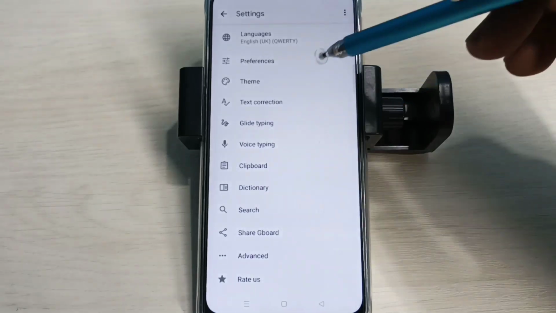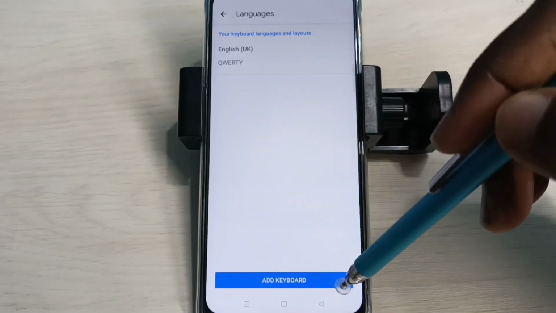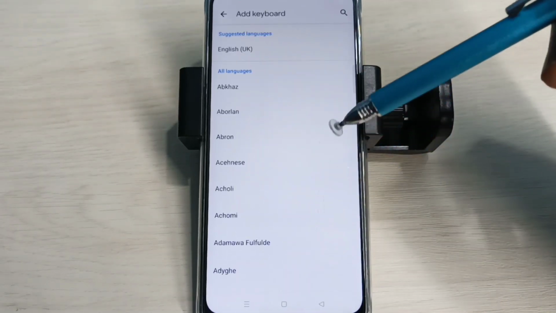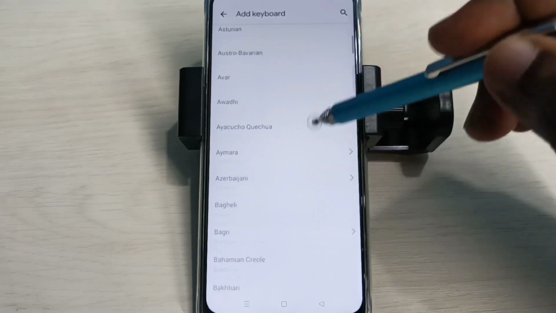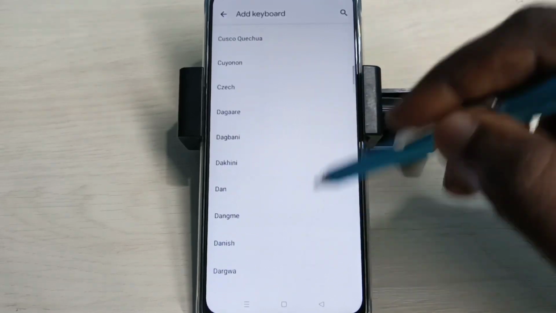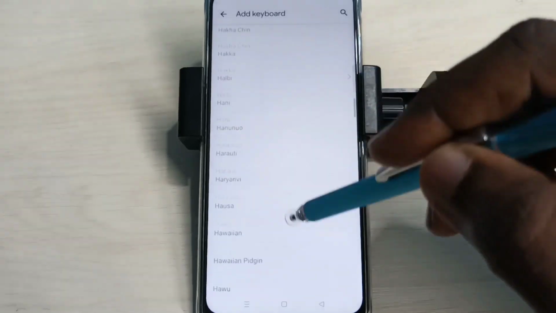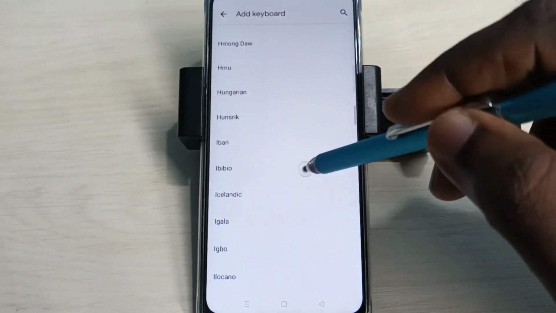here, then select Languages, then select Add Keyboard. Then from this list we need to select one language. So I am going to select one language from this list. So let me select Hindi.